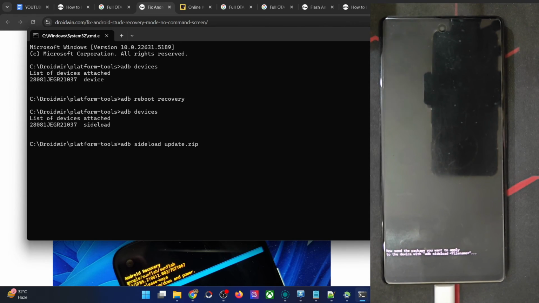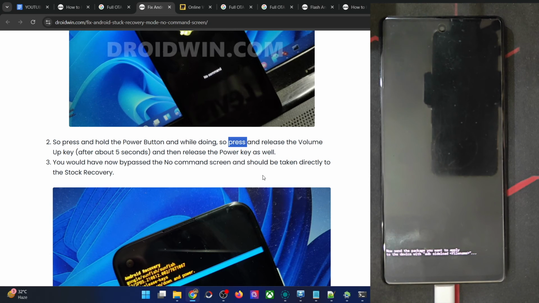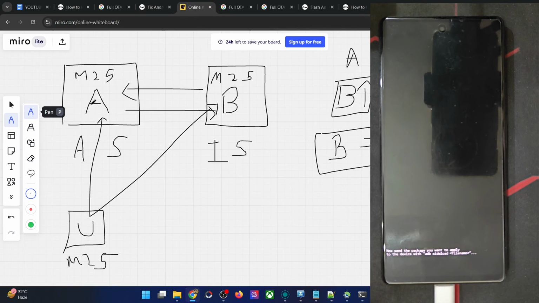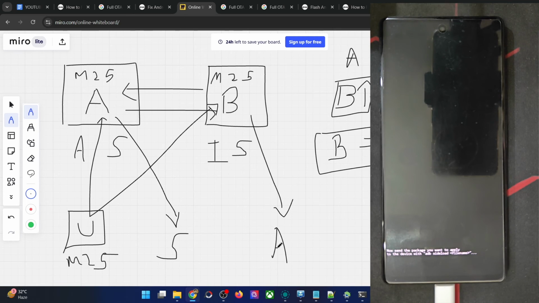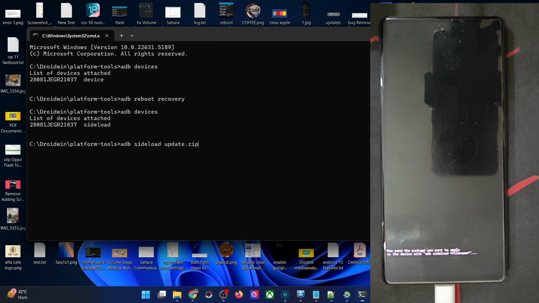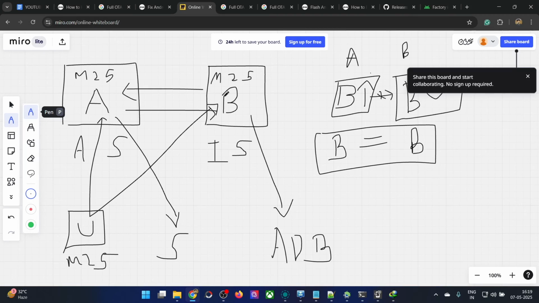it will install the May update on your inactive slot as well, and then both your active and the inactive slot will have the May update. So in the active slot you have installed the update via the OTA from the settings menu, and now in the inactive slot we have the update via the ADB method. We have just installed the file using the ADB approach in the inactive slot, and now both the active and inactive slot have the latest May update, and now you could easily make a switch between both the slots without any issue whatsoever.